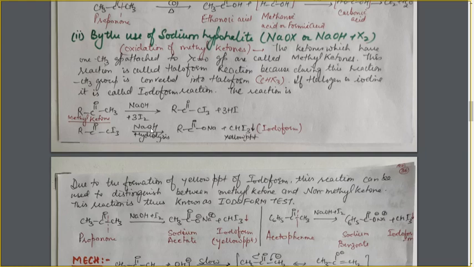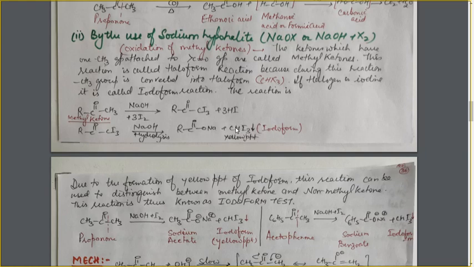But as the medium is basic, the carboxylic acid will form the salt, that is RC double bond ONa, that is the sodium salt of carboxylic acid. And hydrogen will combine with this part to give you the yellow ppt of iodoform. So the iodoform which is formed during the reaction is forming the yellow ppt. This yellow ppt is quite important here, because its formation can be easily observed during the reaction. So the occurrence of the iodoform reaction in the compound can be confirmed by the formation of this yellow ppt.